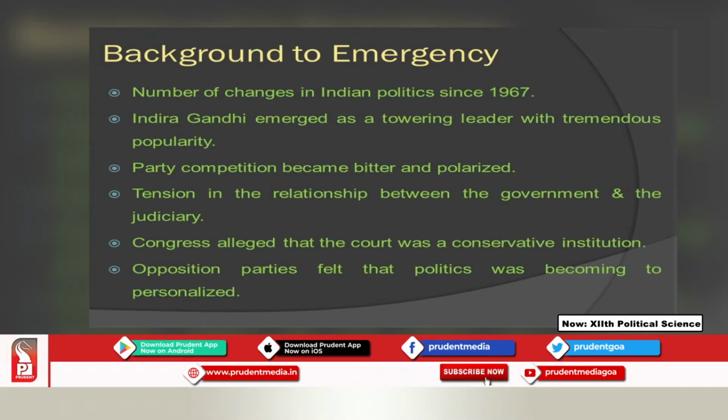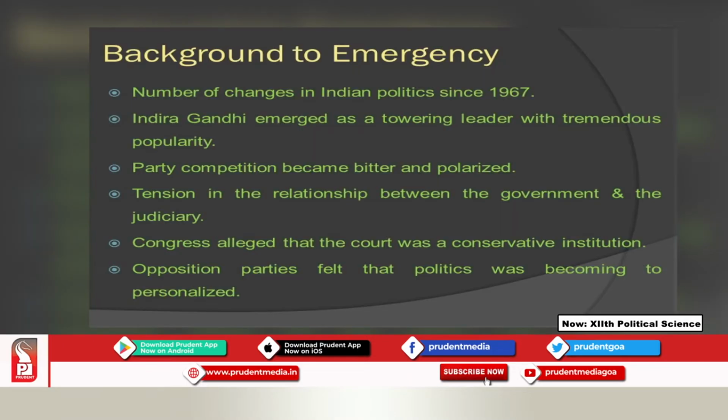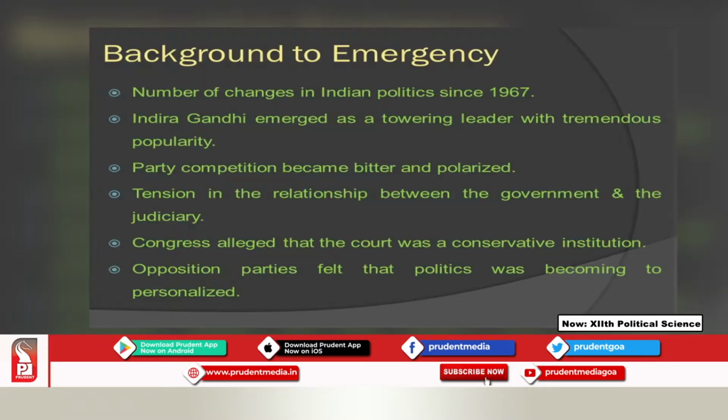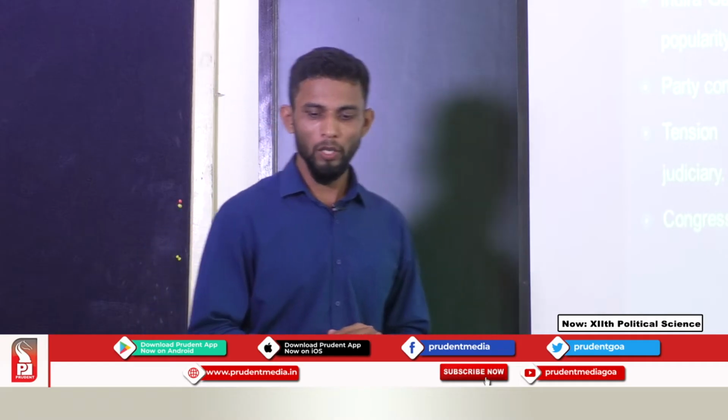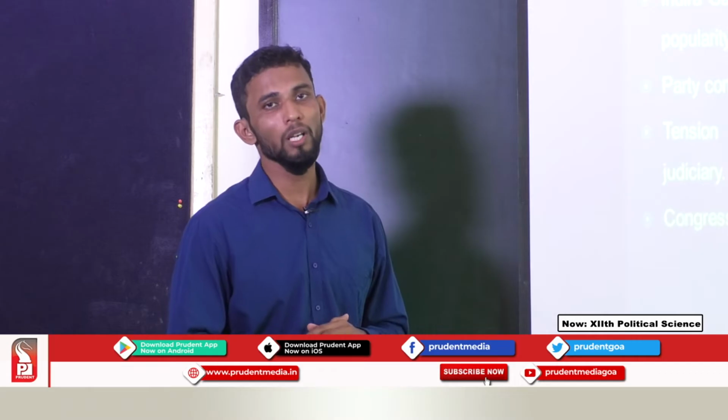There was also tension in the relationship between the government and the judicial system. The Supreme Court found many initiatives of the government to be violative of the Constitution. Then the Congress alleged that the court was a conservative institution, not giving them a chance to implement pro-poor welfare programs.